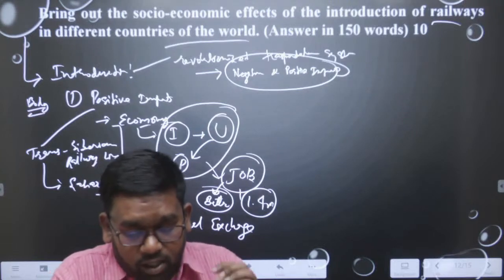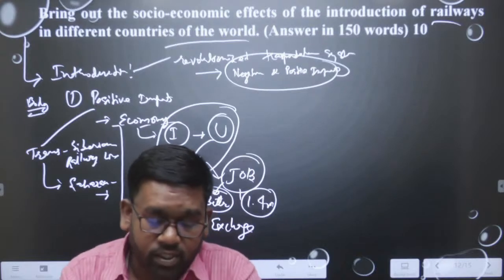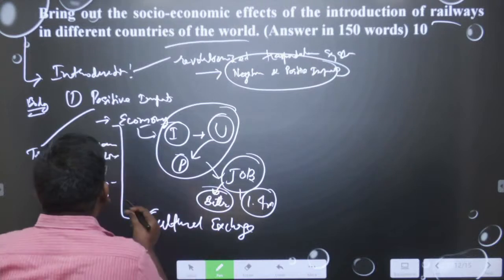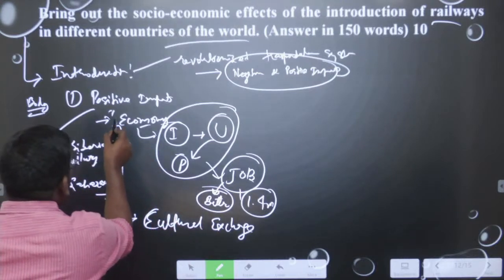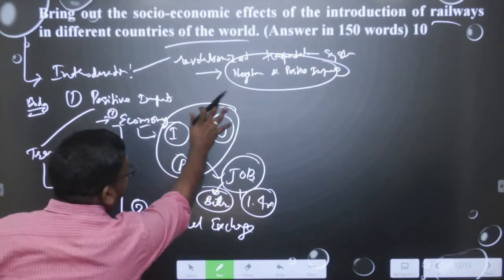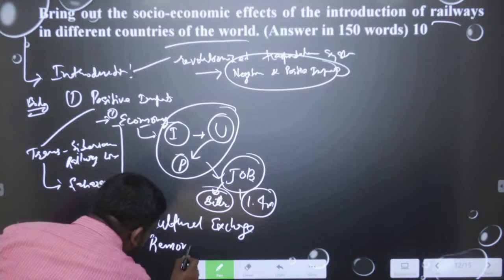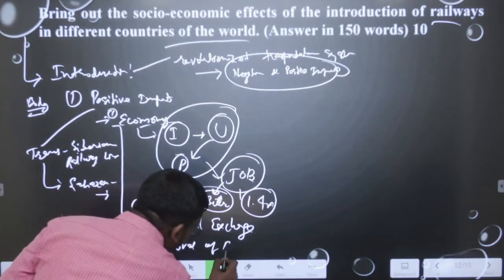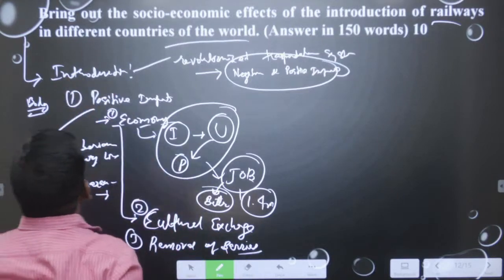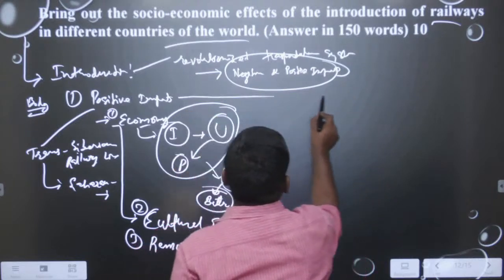So, we can write about the cultural exchange among these people, and then especially about the removal of barriers. Suppose in India, what was happening: cultural exchange was one point, and these are the other points, and then removal of barriers. So, we can be writing about these points in these questions. Okay. Apart from it, we can move into the other aspect, that is the negative.